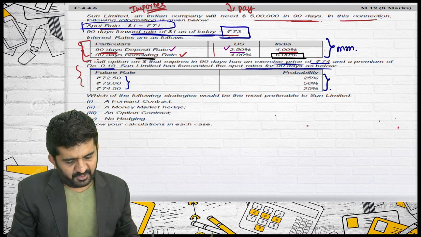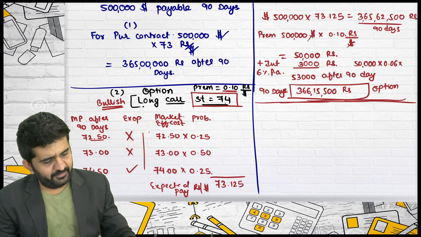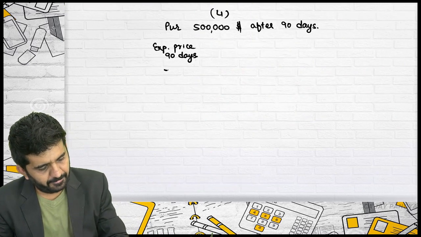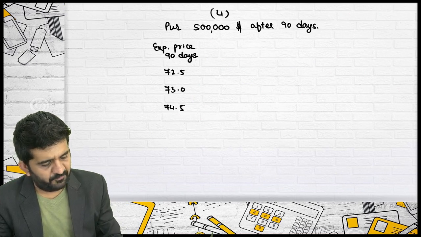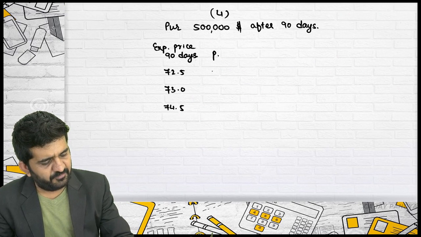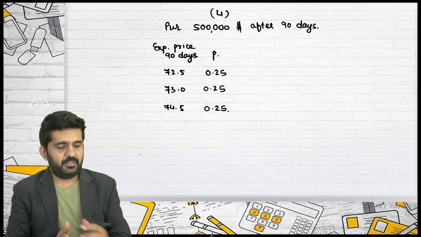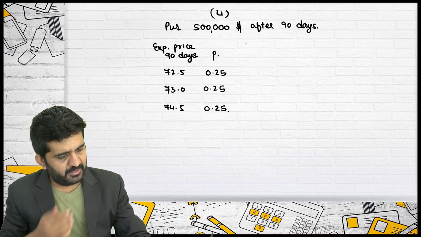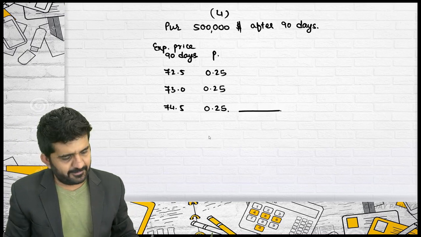The expected prices after 90 days are 72.5, 73 and 74.5. What is the probability of these prices? 0.25, 0.5, 0.25. What will the expected price be?